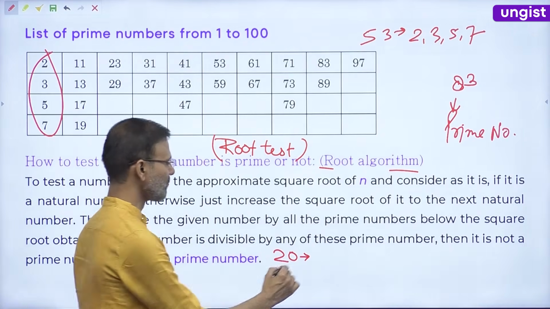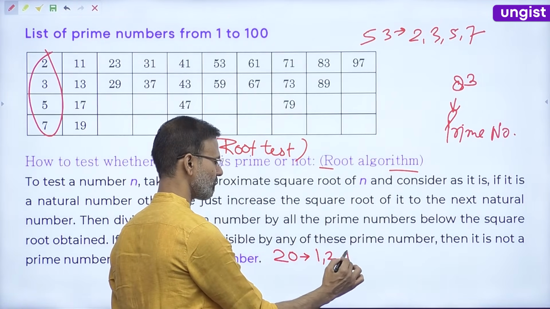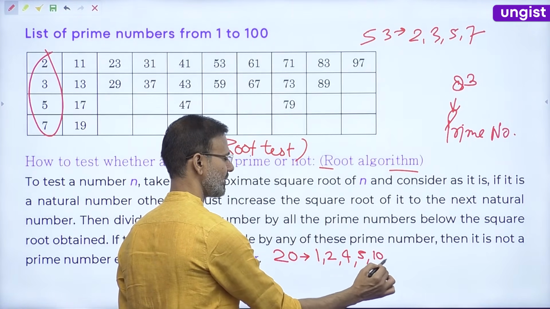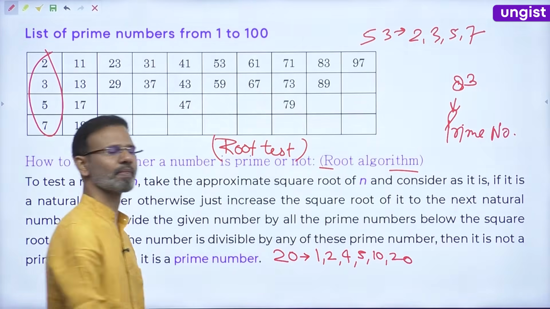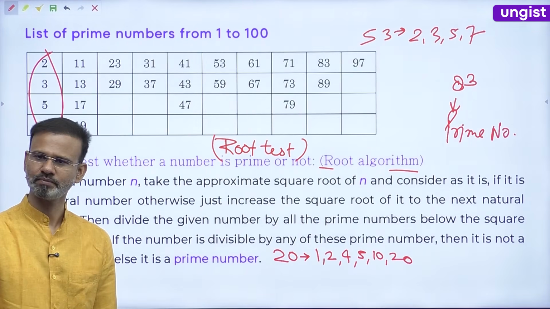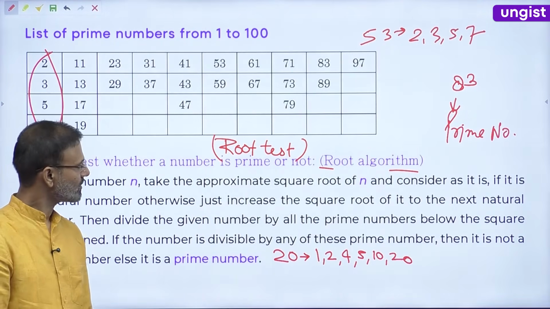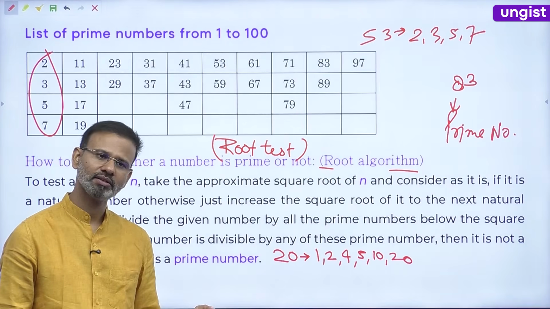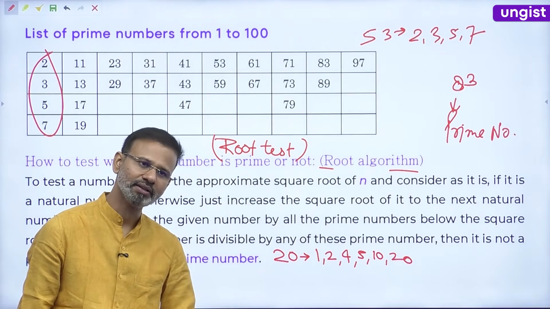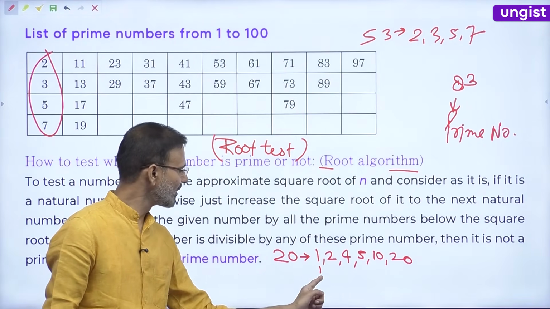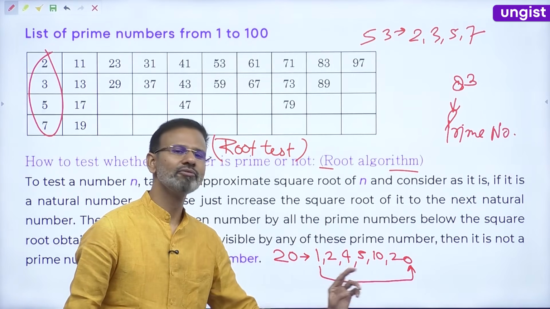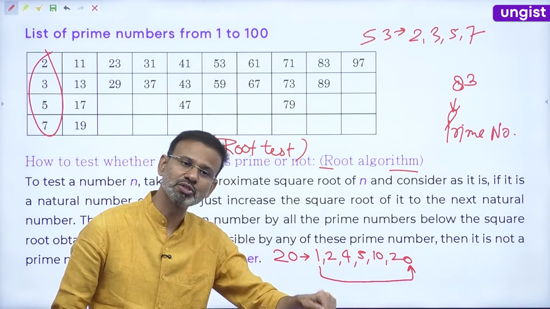What are the factors of 20? 1, 2, 4, 5, 10, 20. Correct? Everybody, yes or no? Now, if 1 is a factor of 20, then 1's complement, meaning 1 into something gives you 20, will also be a factor of 20.